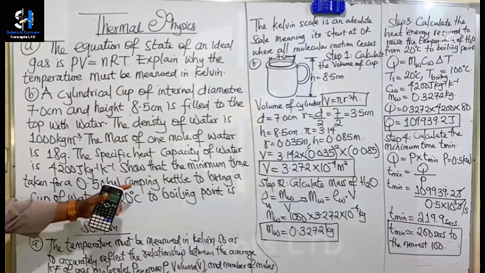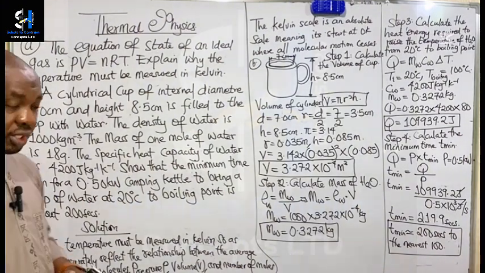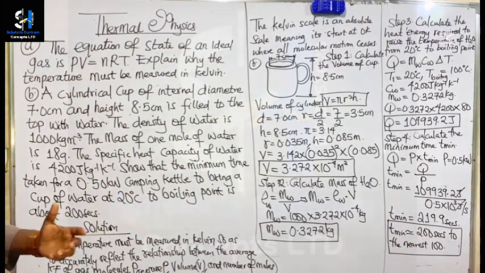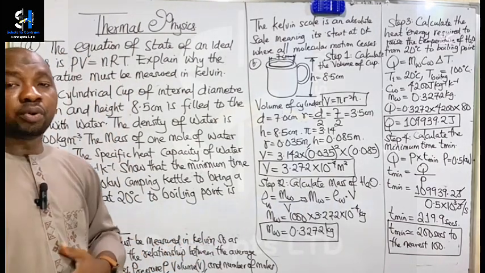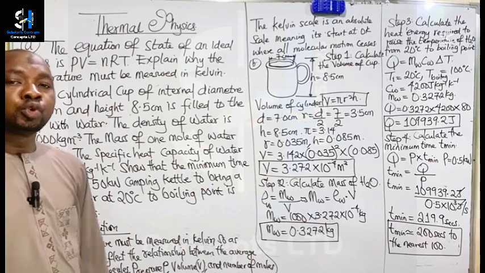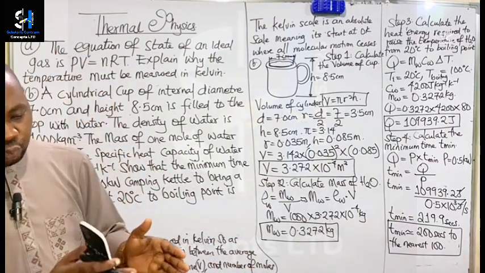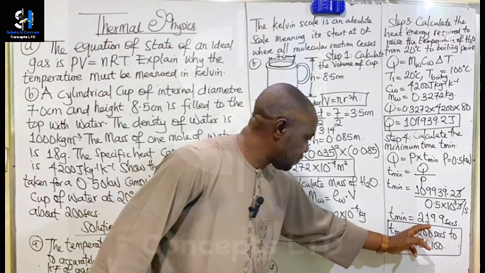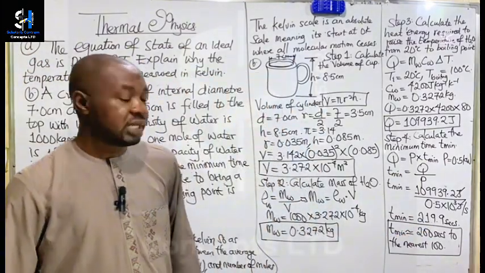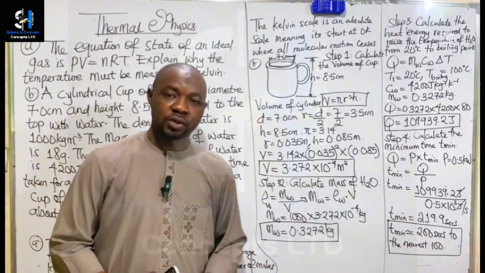We want to show that the minimum time taken for a 0.50 kilowatt camping kettle to bring a cup of water at 20 degrees Celsius to boiling point is about 200 seconds, not exactly 200 seconds, but from 200 and above, so we approximate this value to the nearest 100. The noblest pleasure is the joy of understanding.